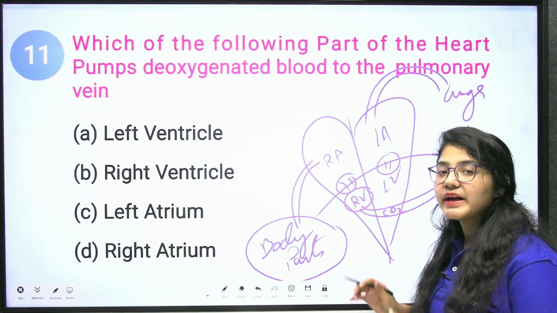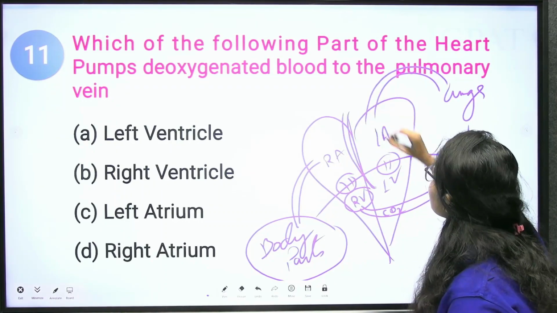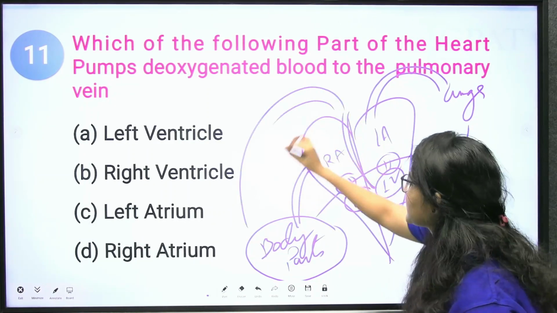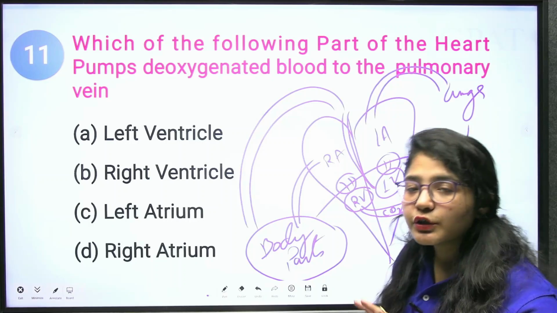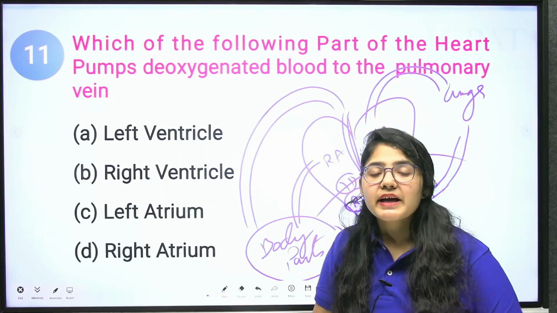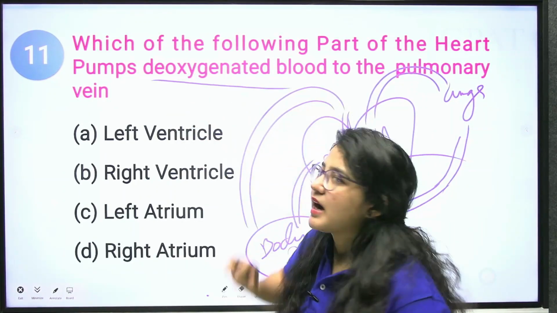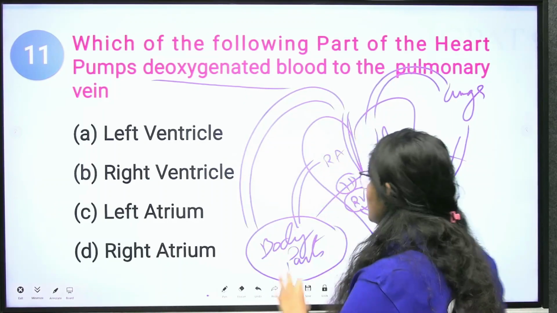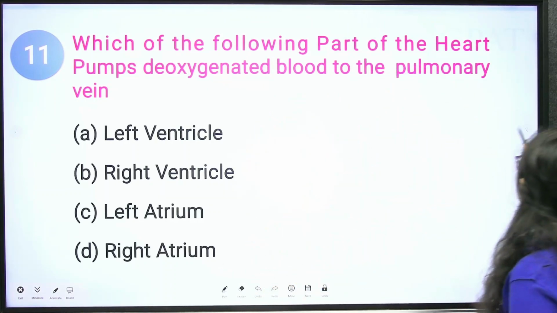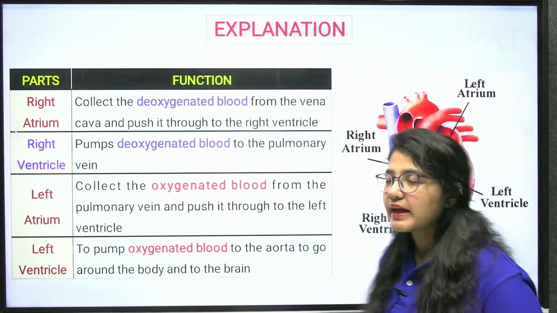As I said, the ventricle is responsible for pumping the blood out. Now, through the aortic valve, this left ventricle will pump the blood to your body parts. Then again, the body parts will utilize the oxygen and give back carbon dioxide, and the same process gets repeated. This is your circulatory system. Now the question is, which part of your heart pumps deoxygenated blood? The correct answer is your right ventricle. It pumps the deoxygenated blood to your lungs. Okay, clear?